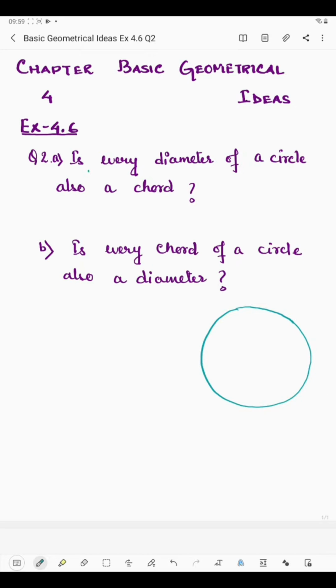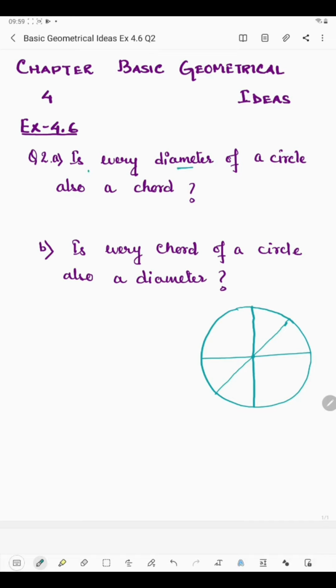Now we know that every diameter passes through the center. So if this is the center of a circle, then a diameter passes through the center. So this is a diameter. If I draw like this, then this is also a diameter. Then this is also a diameter, because all the diameters pass through the center and touch the boundary. So these all are diameters, isn't it?